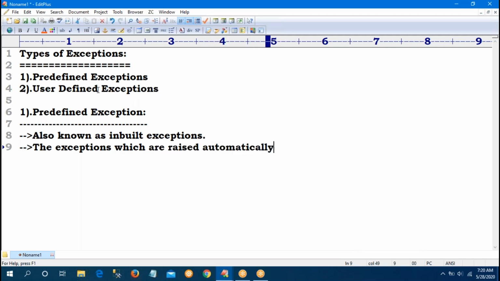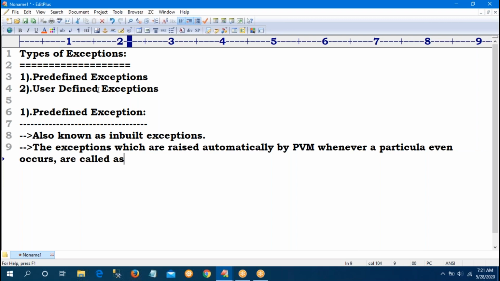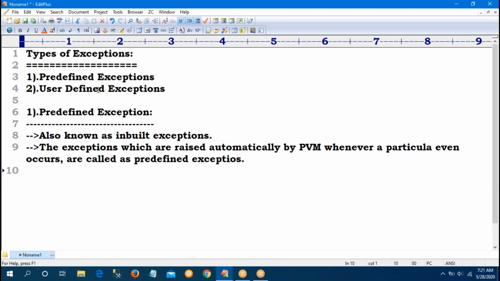The exceptions which are raised automatically by the PVM, Python Virtual Machine, whenever a particular event occurs are called predefined exceptions. Examples: zero division error, value error, type error.